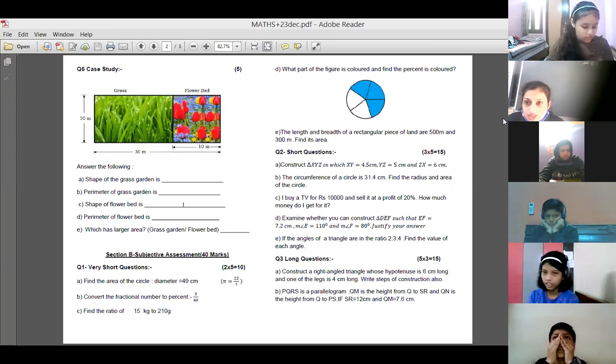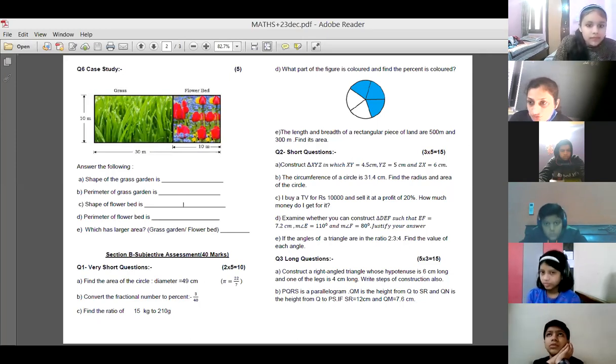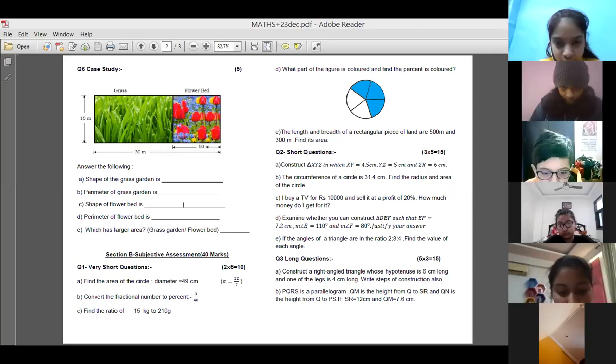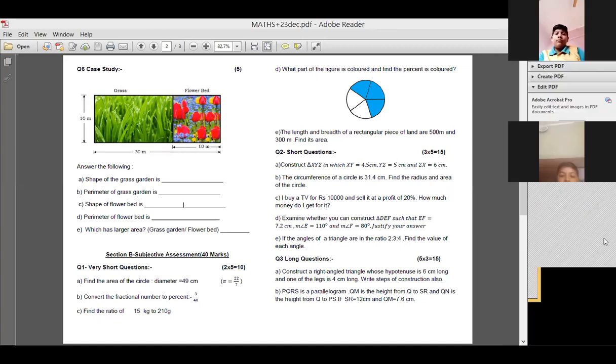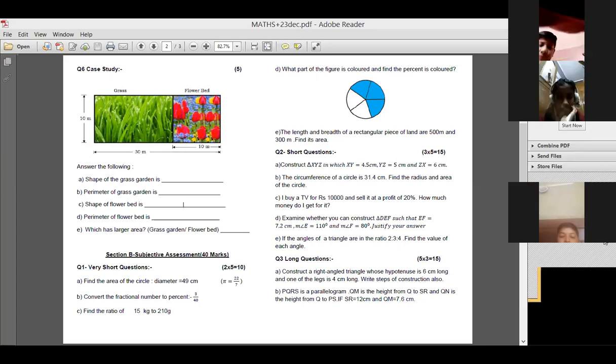The length and breadth of a rectangular piece of land are 500 meters and 300 meters. You have to find out the area. So what is the formula of the area of a rectangle? Length into breadth. That's right, Mukul. Yes. Length into breadth. Yes, right, Mahi, Naman. Very nice.